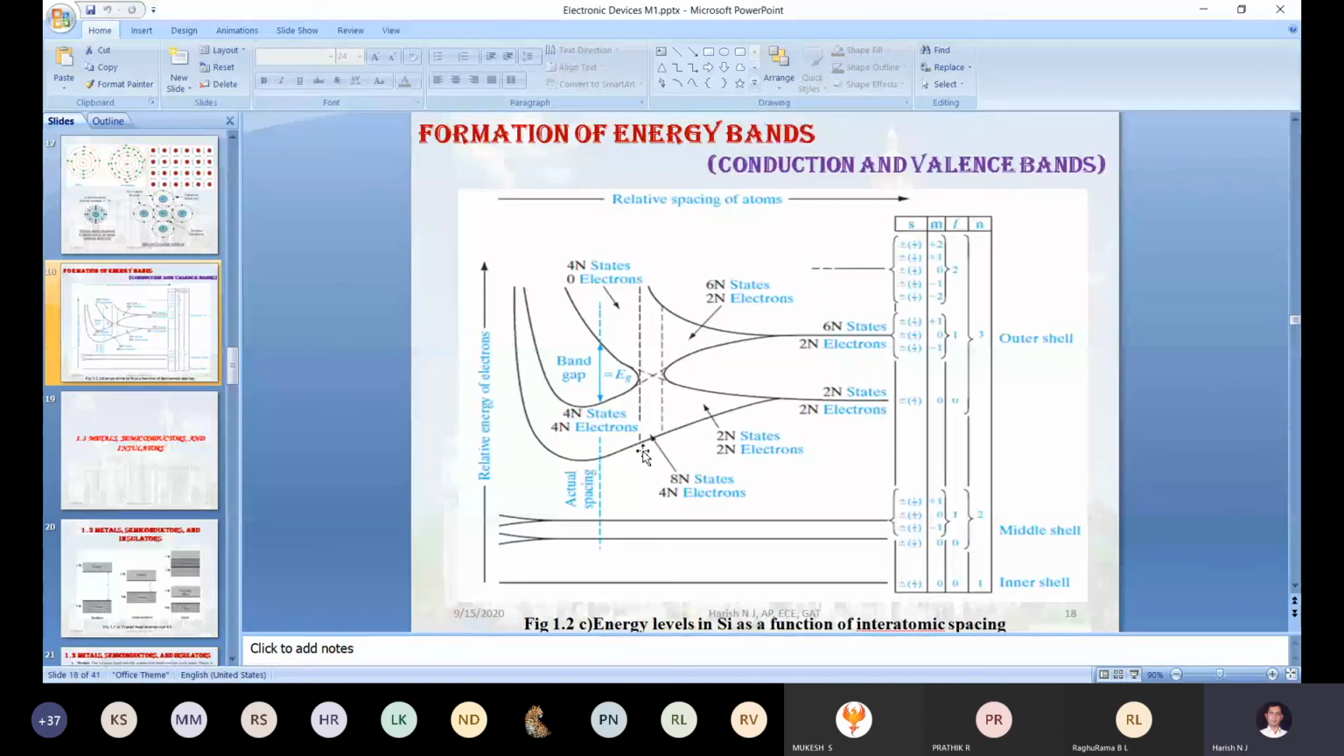But no electron has an energy in between the lower point of the conduction band and the upper point of the valence band. No electron has this much energy, because the forbidden band does not contain a single electron. It will be empty. Correct? Electrons will always be in the valence band or in the conduction band. Correct. So this is the band.